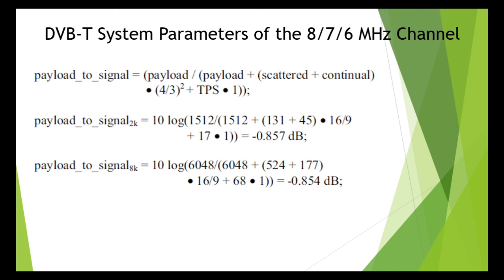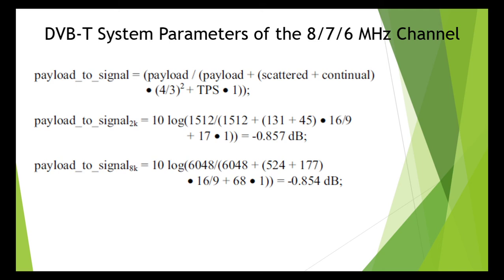20 log 4 by 3 is equal to 2.5 dB, the voltage ratio of continual and scattered pilots with respect to the payload carrier signal average, and 10 log 16 by 9 is equal to 2.5 dB, the power ratio of the continual and scattered pilots with respect to the payload carrier signal average.